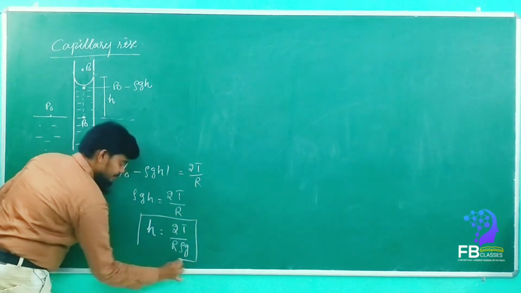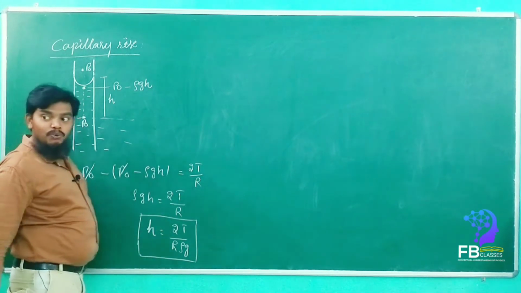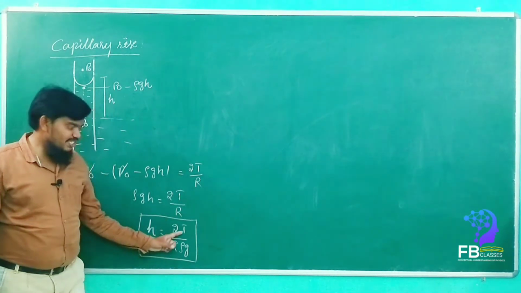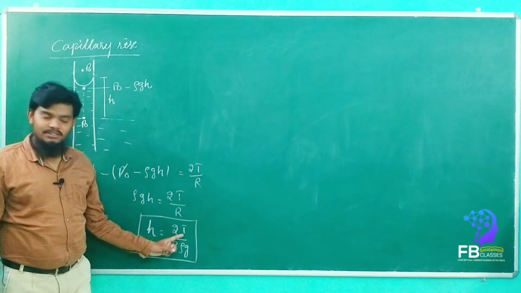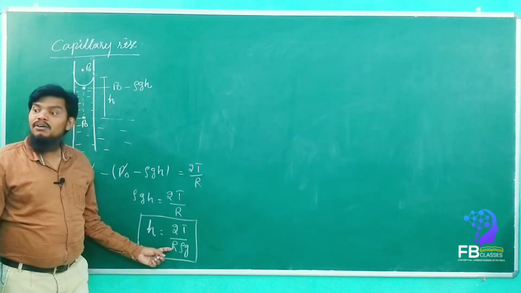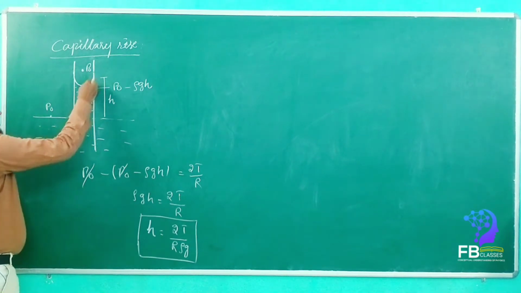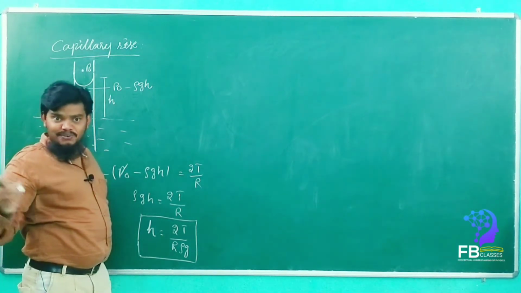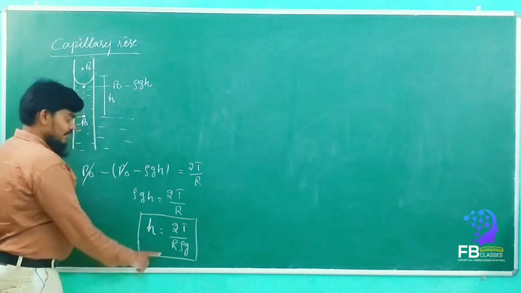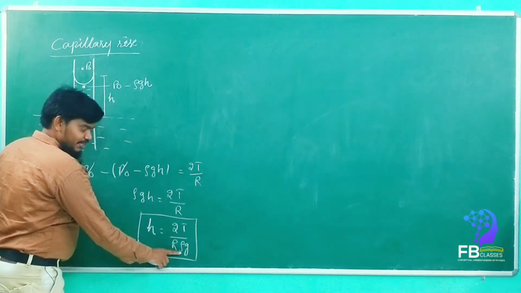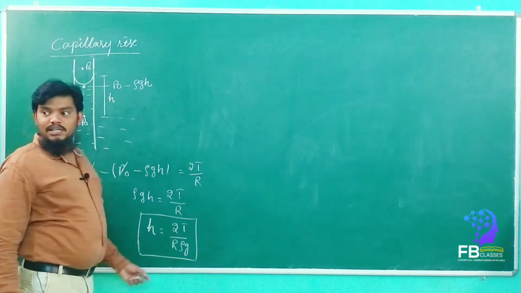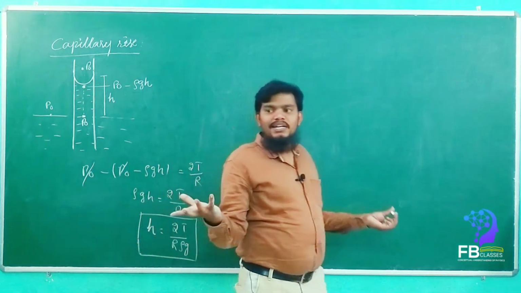This is the height. Here we have to understand, what is T here? Surface tension. What is R? Radius of curvature. Yes, it is the radius of curvature. And rho is the density of the liquid. But I don't know how much the radius of curvature is.